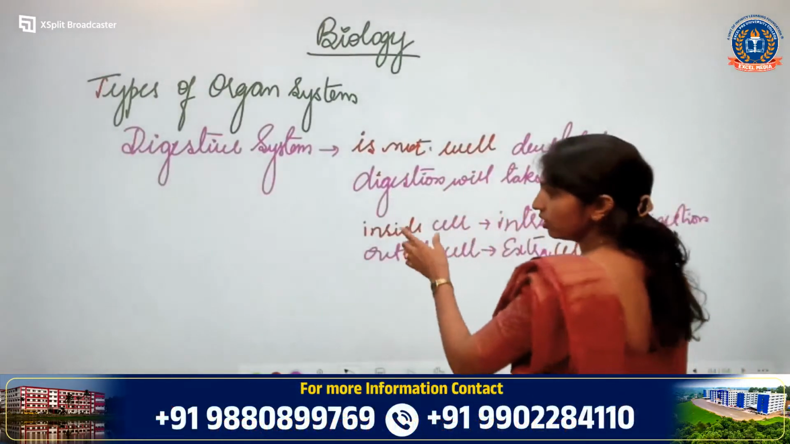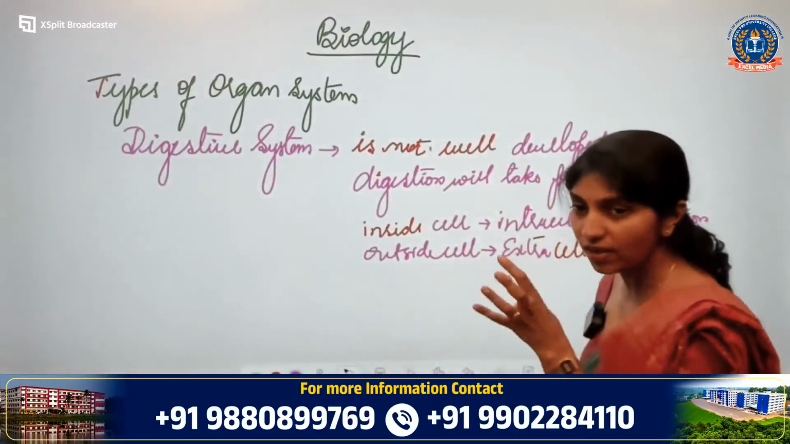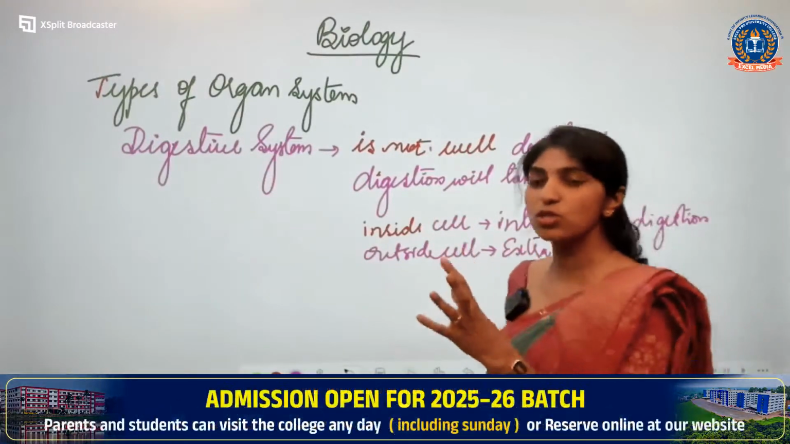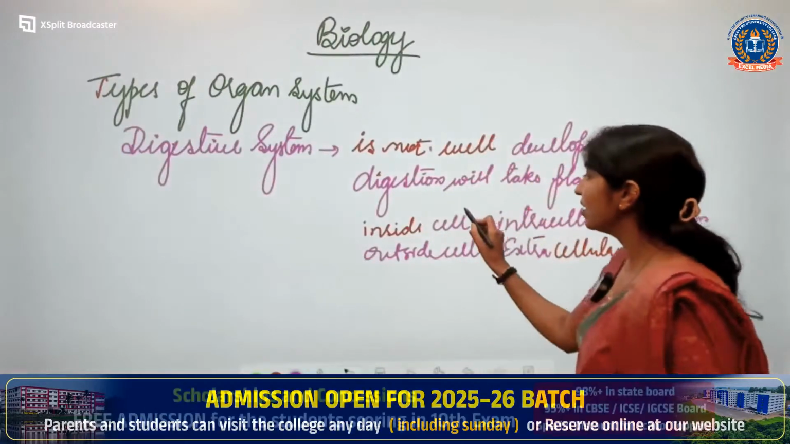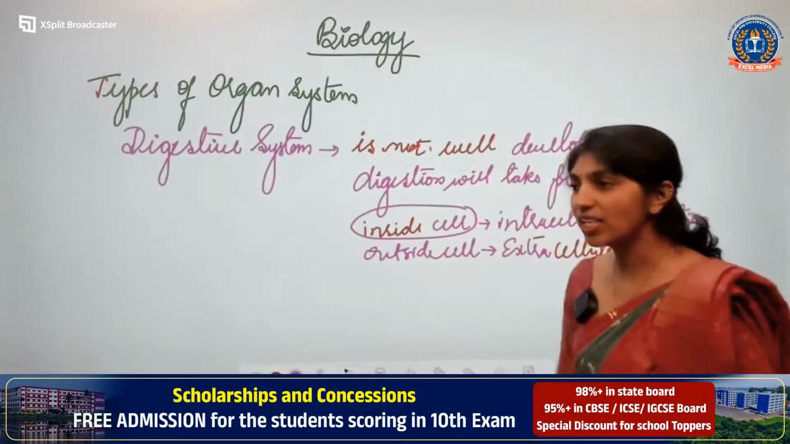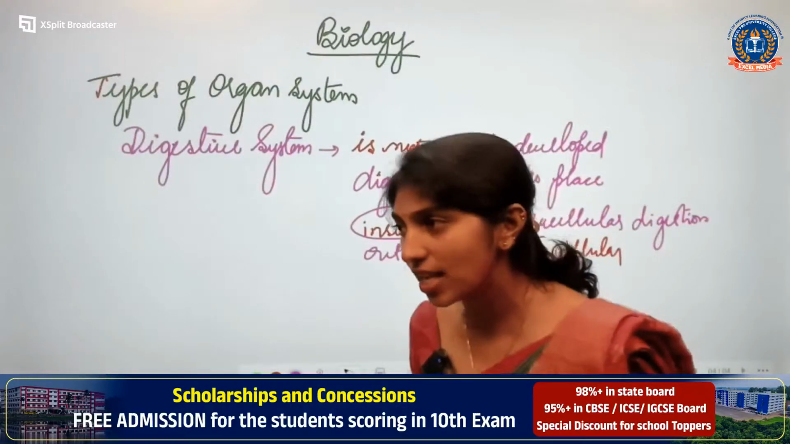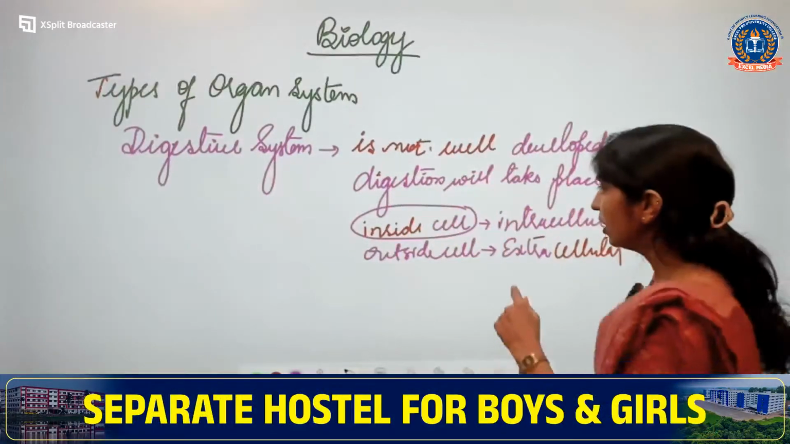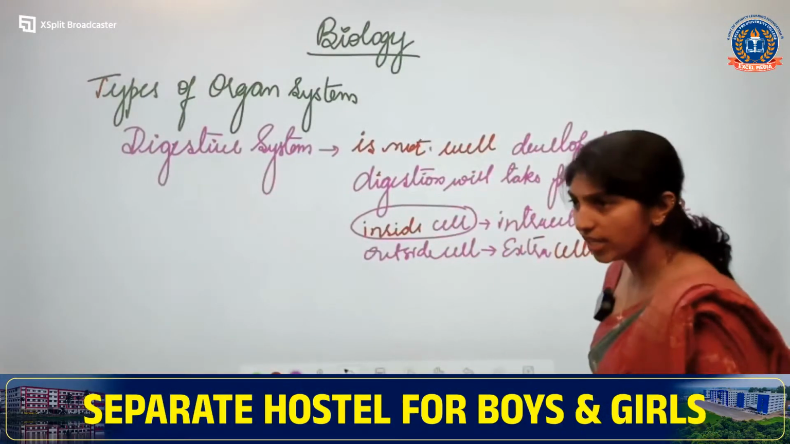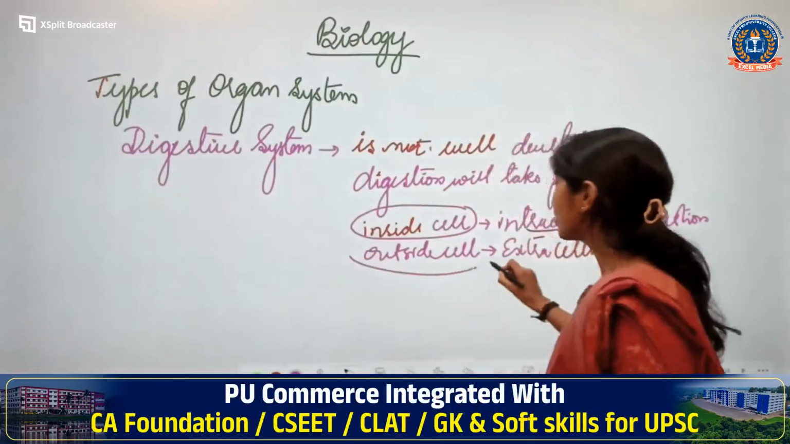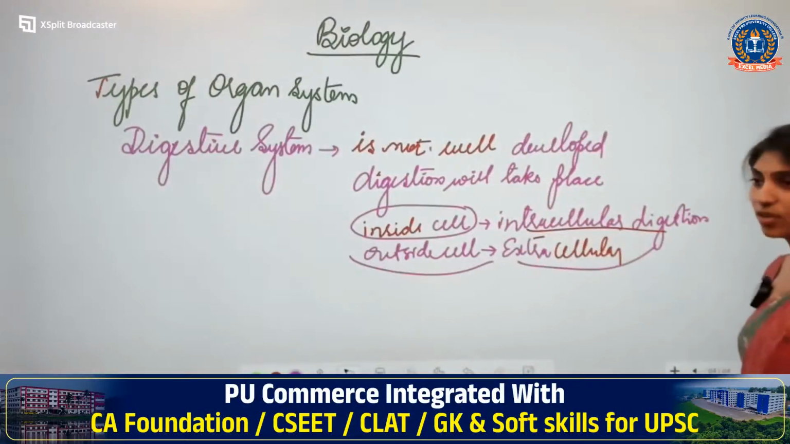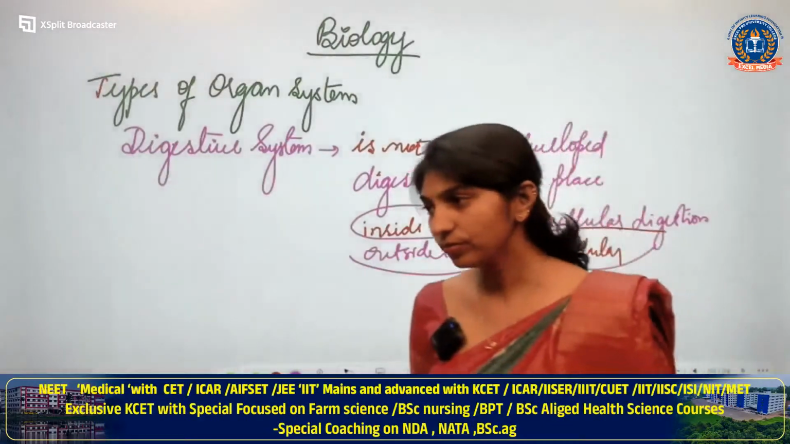If the digestive system is not well developed in an organism, digestion happens inside the cell. If the digestion is taking place inside the cell, then you call it as intracellular. If it is taking place outside the cell, it is extracellular digestion. Okay.